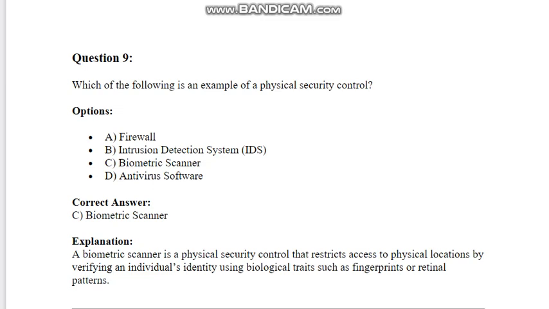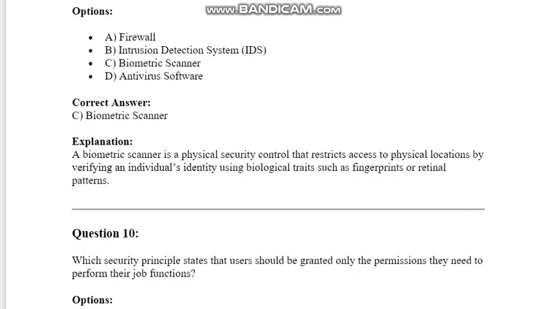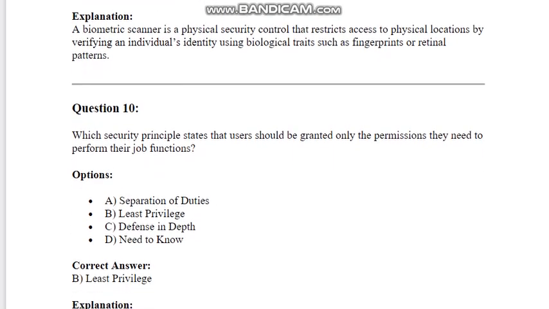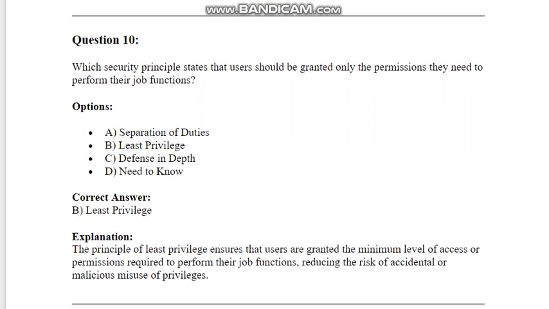Question 10. Which security principle states that users should be granted only the permissions they need to perform their job functions? Options: A. Separation of duties. B. Least privilege. C. Defense in depth. D. Need to know. Correct answer: B. Least privilege. Explanation: The principle of least privilege ensures that users are granted the minimum level of access or permissions required to perform their job functions, reducing the risk of accidental or malicious misuse of privileges.